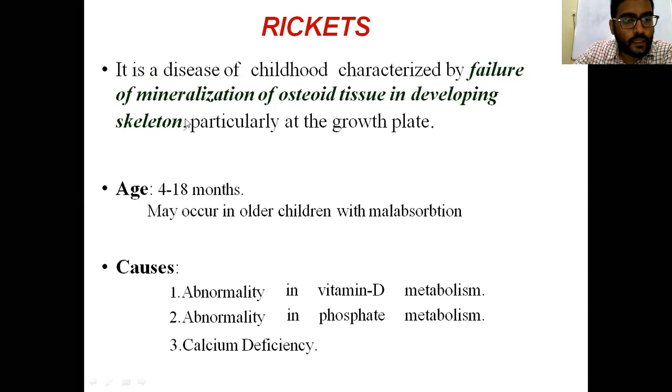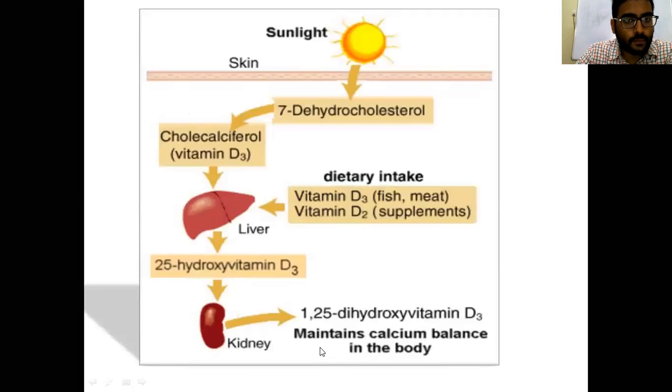Childhood characterized by failure. Here the defect is mineralization, that is, deposition of calcium is the defect. The common age group is 4 to 18 months, and it may also occur in older children with malabsorption. The first cause is abnormality in vitamin D metabolism. The second is abnormality in phosphate metabolism. The third is calcium deficiency, which comes under the nutritional type.